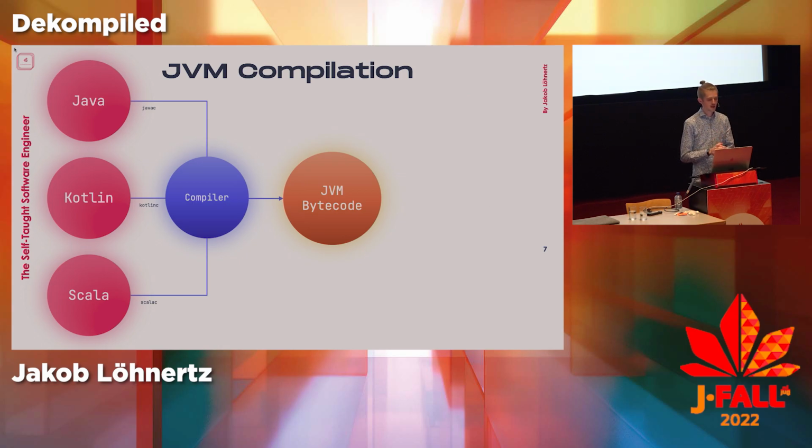Because you have this intermediate representation, the JVM bytecode, that you can run on any JVM as long as it's according to spec, as long as it's legal. What that means for the JVM that runs this is that it obviously doesn't know anymore what it is actually running. It was originally designed, as the name implies, for Java. But as long as I give it legal JVM bytecode, it will happily run that and other stuff as well. So keep this in mind.